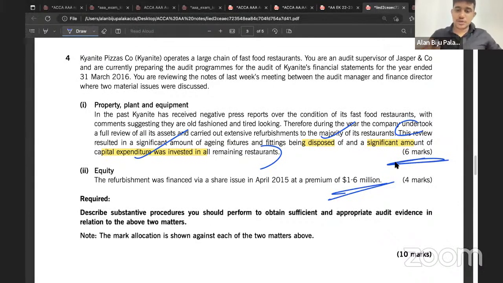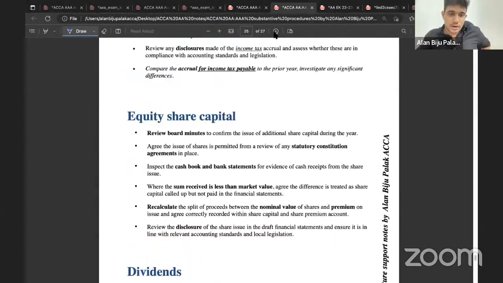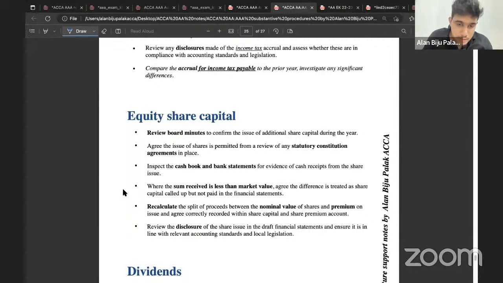It's a general question. So you need to incorporate the amount of share issue of 1.6 million and the name of the company along with the point. So we have studied the substantive procedure in relation to the equity share capital. You can write this point. And which of these points is the key one here? It's the split between share capital and share premium, right?